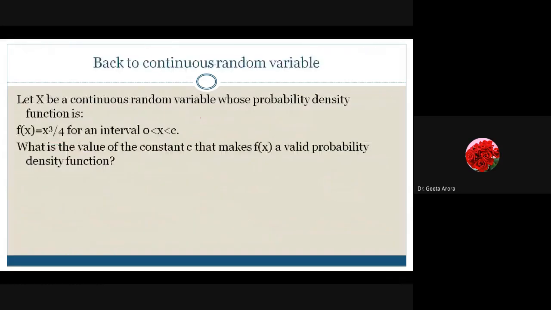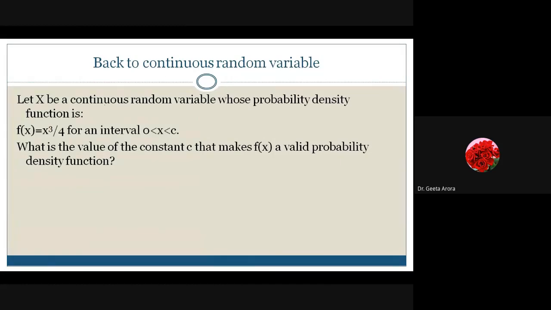Now back to continuous random variable. Till now we have worked with the discrete. All the examples we have discussed today are regarding the discrete one. Now let's go back to the continuous. And in order to go back to the continuous, let's take an example.